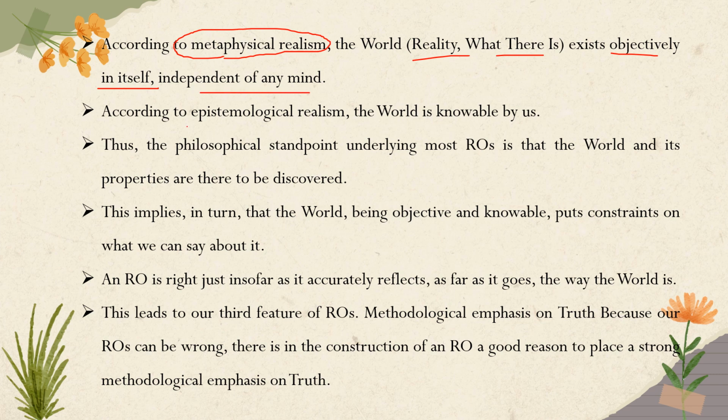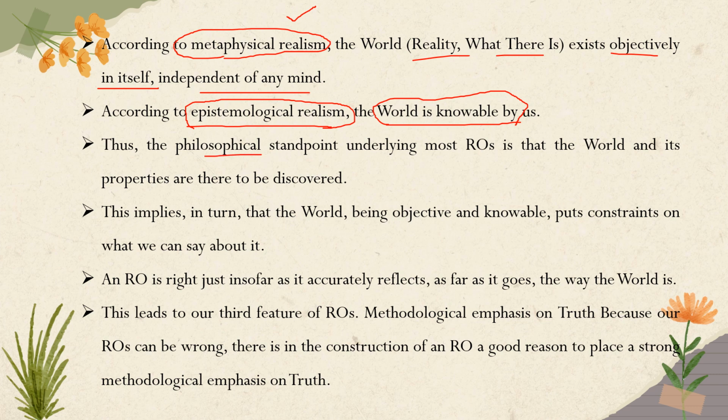So according to epistemological realism, the world is knowable by us. So metaphysical means it is what it is. It is existing, whether we know or we don't know. Independent of mind, we cannot even think what is there. It is there, but we don't know what it is. Whereas epistemological realism states that we know the world. We are able to see, we are able to objectively define what the world is.